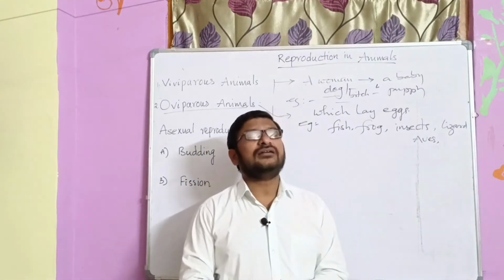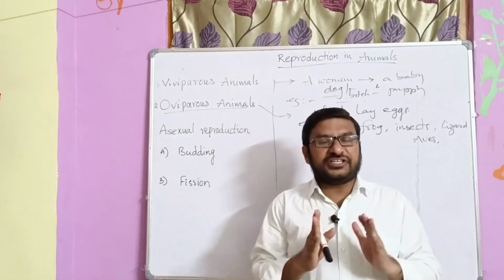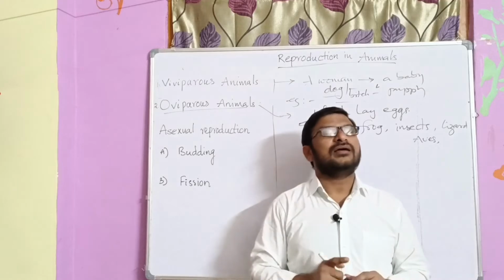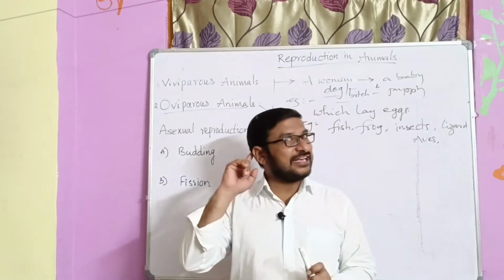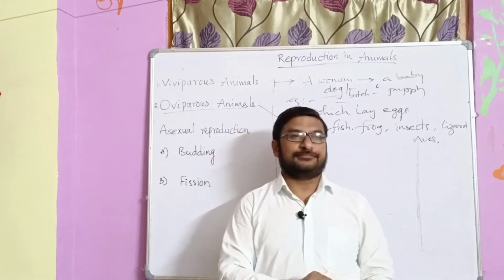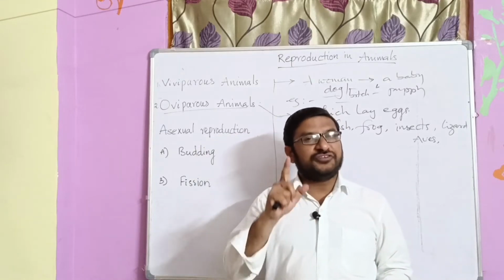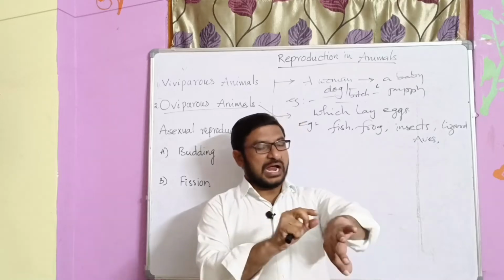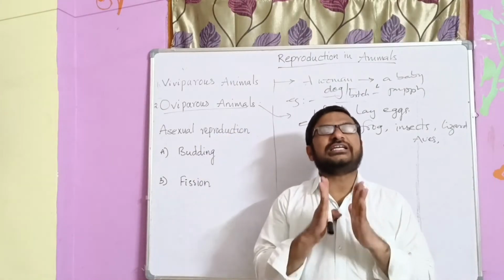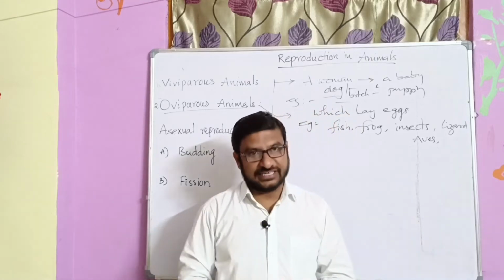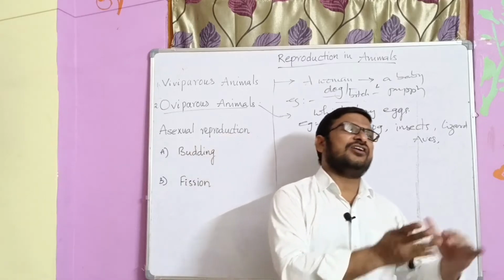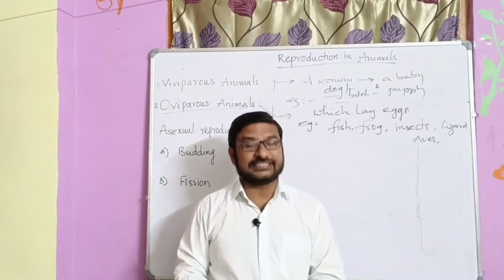Simply, we can understand by the animals which have external ears. Remember, the animals which have external ears and hair on their skin are mostly viviparous in nature. They produce their young ones directly without laying eggs.